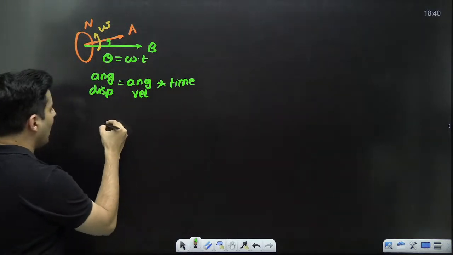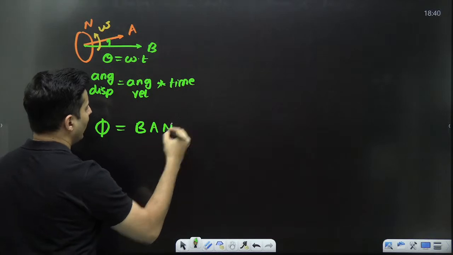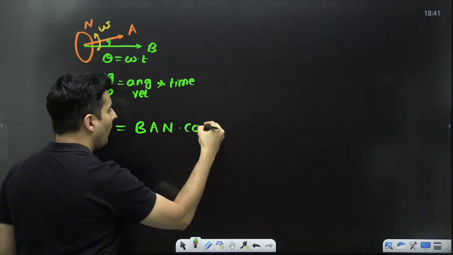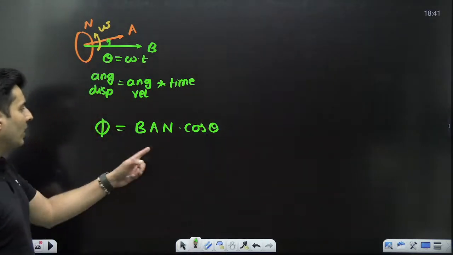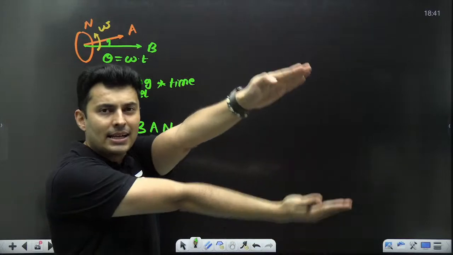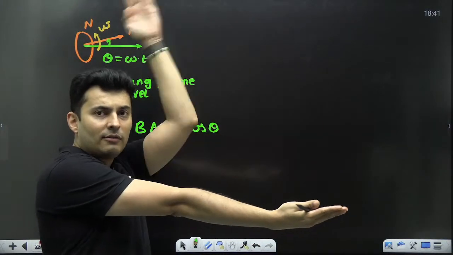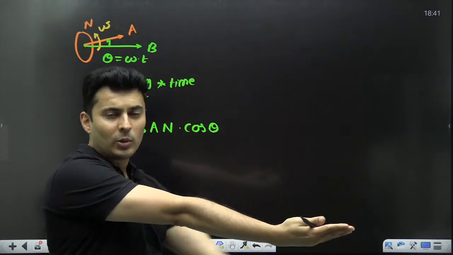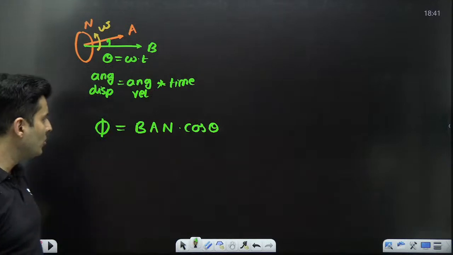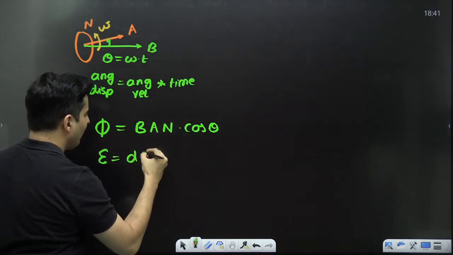Now, if I ask you what is the flux, it is BA into N, but into cos of theta. Because the area vector and B vector are not in the same direction. There is an angle theta between them. That theta will keep on changing as the coil rotates. Understood, my dear students? Okay. So what will be the EMF, which will be d phi by dt.